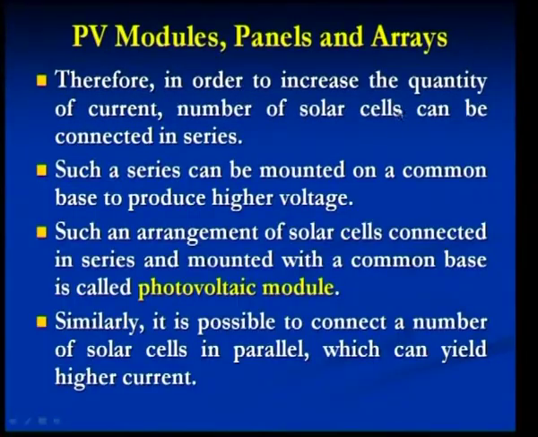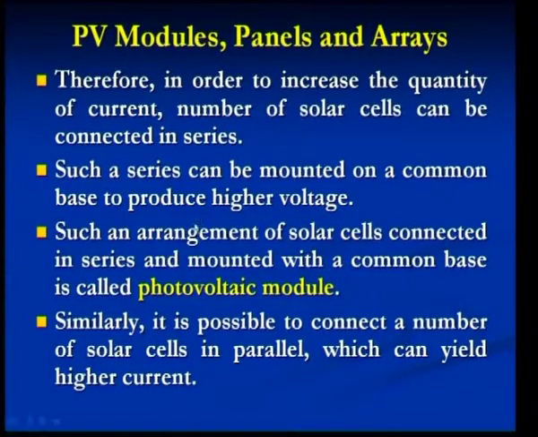In order to increase the quantity of current, a number of solar cells can be connected in series. So, we want all the cells to be connected in series, so that the electron moves from one cell to the other cell. So, that is called a stack. A series of solar cells can be connected, and such a series can be mounted on a common base or a common framework in order to produce higher voltage values.